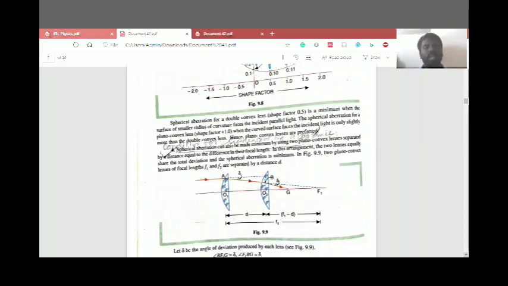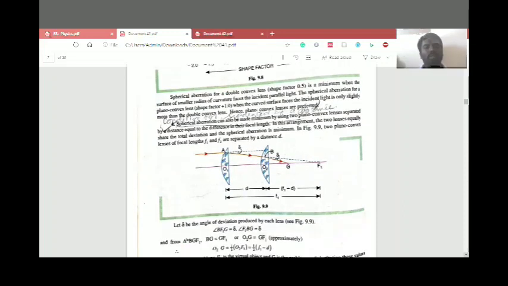Okay, the distance between them, the focal length, is reduced by using two lenses. So the two plano-convex lenses focus the light at F1, F2, separated by the distance d. Here we can see that the distance is F1 minus d. So the distance from the first plano-convex lens up to the focal point is the focal length F1, the distance between the two plano-convex lenses is called d, and the distance from the second lens to the focus is F1 minus d.